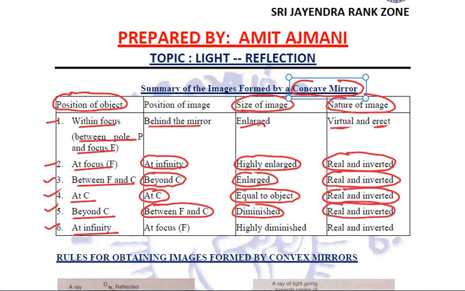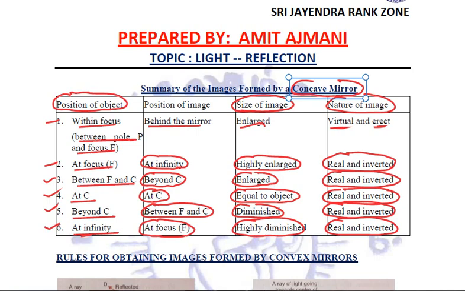With the object kept at infinity, the image formed will be at focus. It will be a highly diminished image, real and inverted. You need to remember this particular table. This is very, very important. Fine. So this is about the concave mirrors.